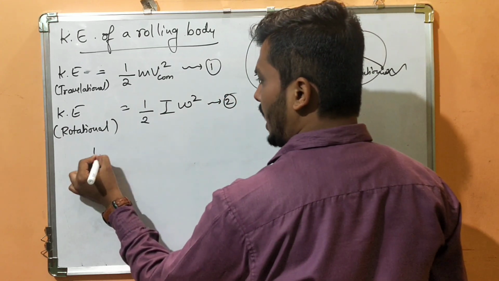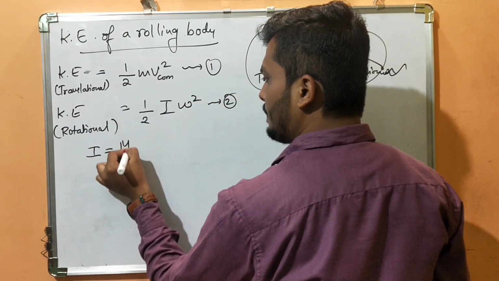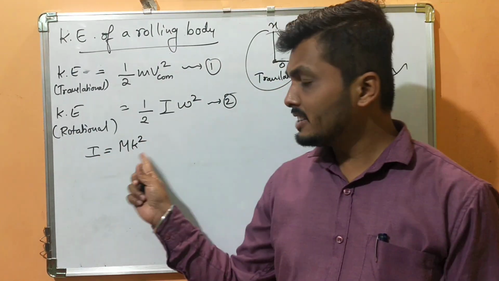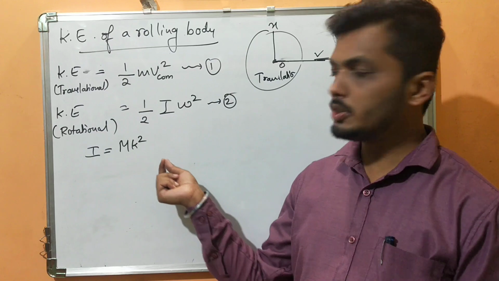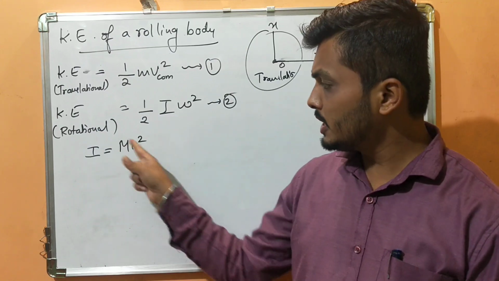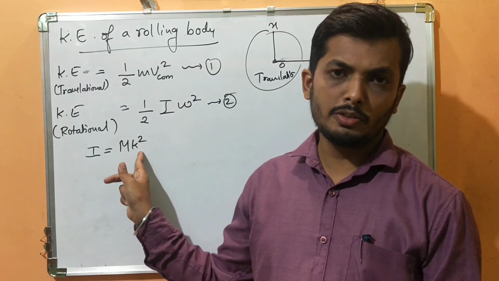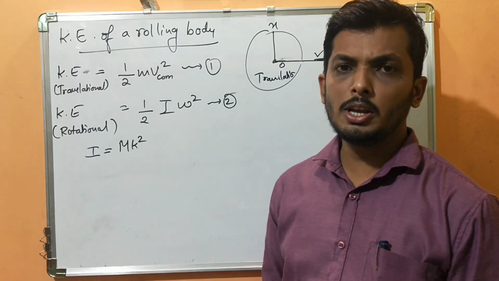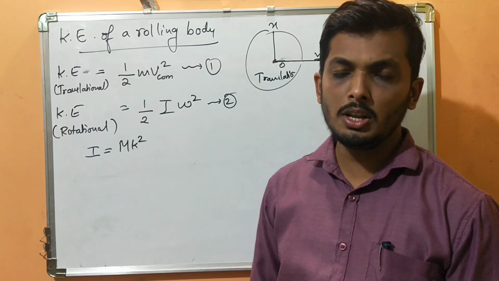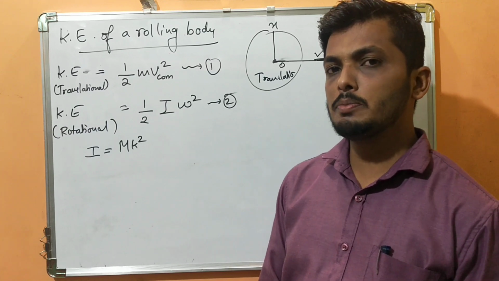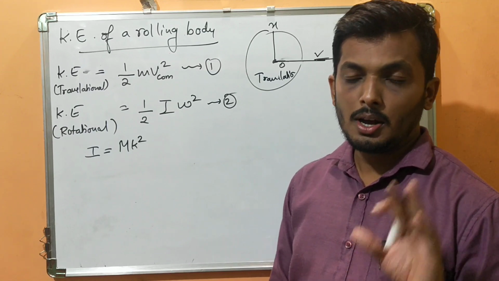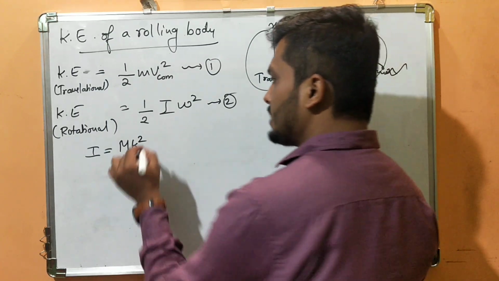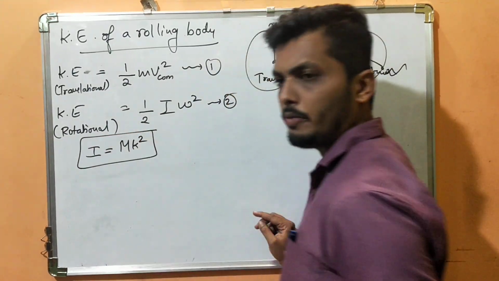Now you know that I is equal to what? Mk square. If you have seen the radius of gyration video, you will understand this. Where k is a constant which is known as radius of gyration. What is the radius of gyration? It's a perpendicular distance from the axis of rotation where the entire mass of the system is assumed to be concentrated, keeping in mind the moment of inertia is kept constant. So I is equal to mk square. All of you are familiar with this.